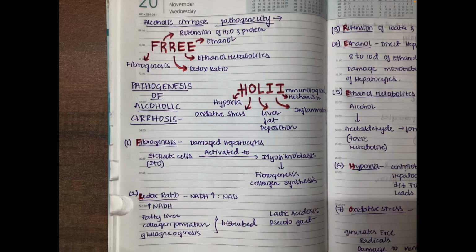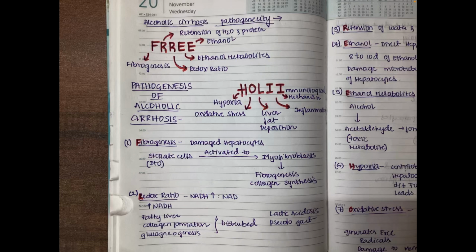What happens if we take ethanol? It will lead to destruction of hepatocytes, right? In case of damaged hepatocytes, the Ito cells or the stellate cells will get converted into myofibroblasts. These myofibroblasts will be synthesizing collagen in the liver, leading to the fibrogenesis of the liver. So stellate cells get activated to myofibroblasts in case of any damaged hepatocytes, leading to fibrogenesis. So that is F.